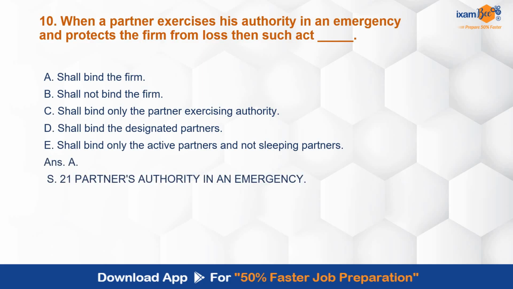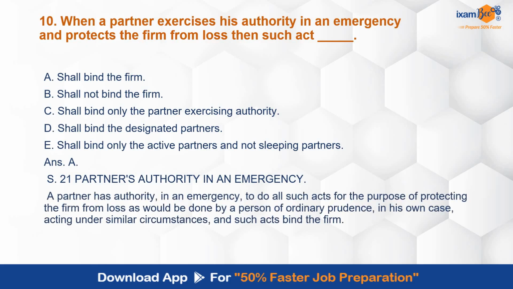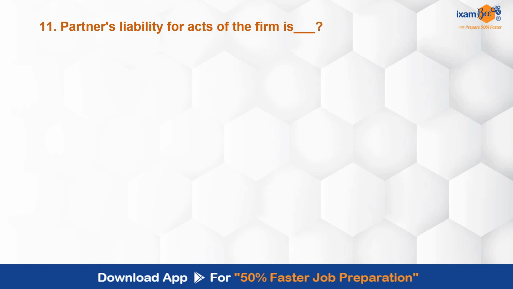Because he has acted in an emergency, definitely he has to act reasonably. Section 21 covers this. He should do the act which a person with ordinary prudence would have done in that case or in similar circumstances. Then such act will bind the firm. Because partner also acts in a representative or agency kind of concept is there.